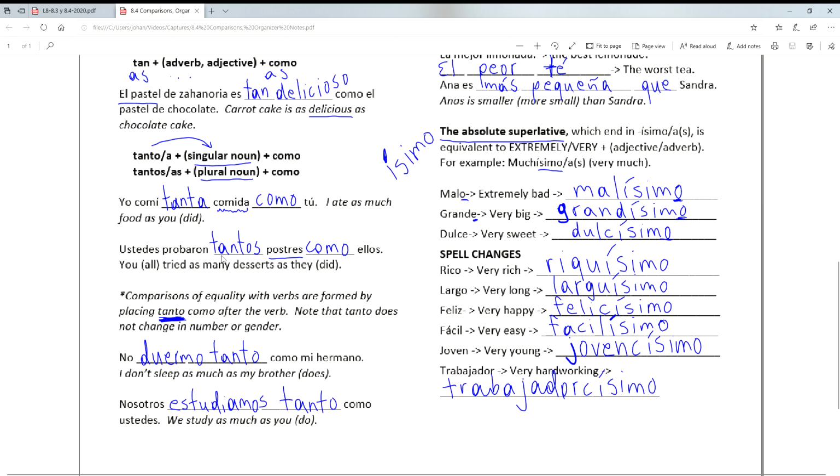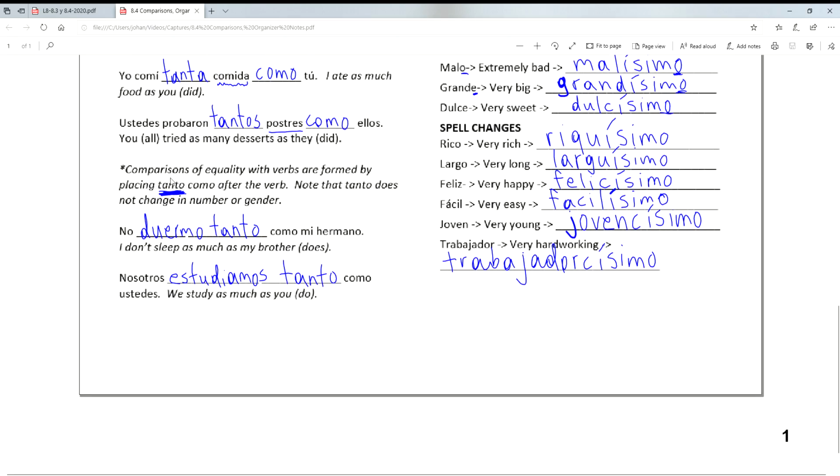Okay, now let's look at one where we're using tantos. Okay, so you all tried as many desserts as they did. And then we know that desserts are postres, more specifically los postres. So, ustedes probaron tantos postres como ellos.